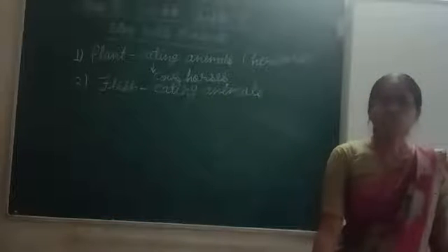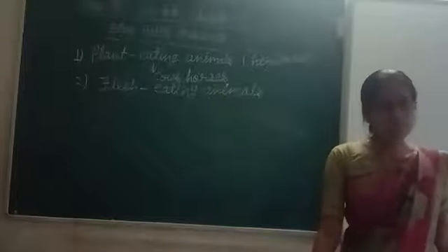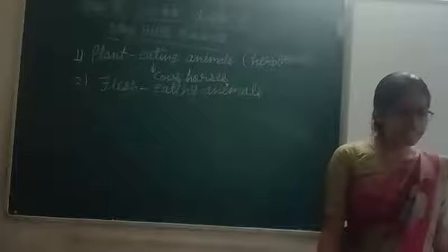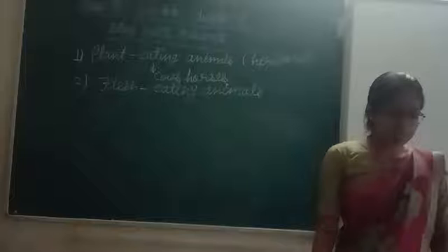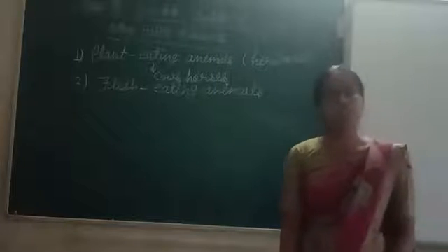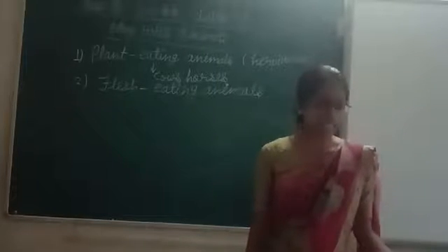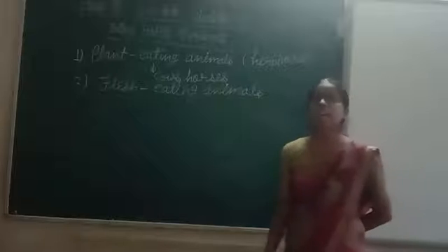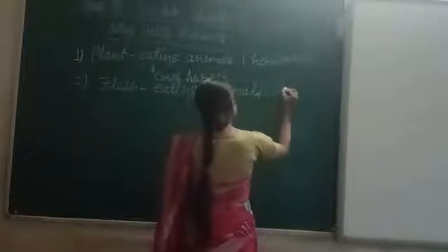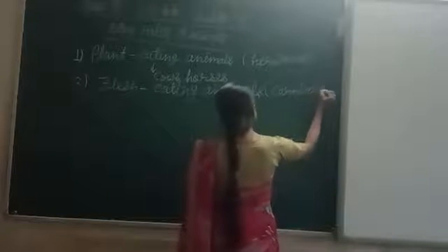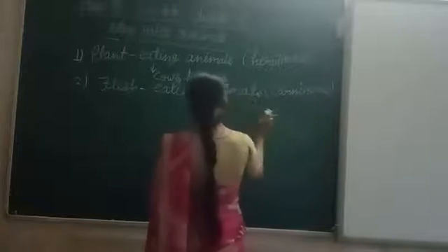Lions, tigers, leopards, wolves, snakes, frogs, sharks. They are flesh-eating animals. And these flesh-eating animals also have a special name. They are called carnivores.